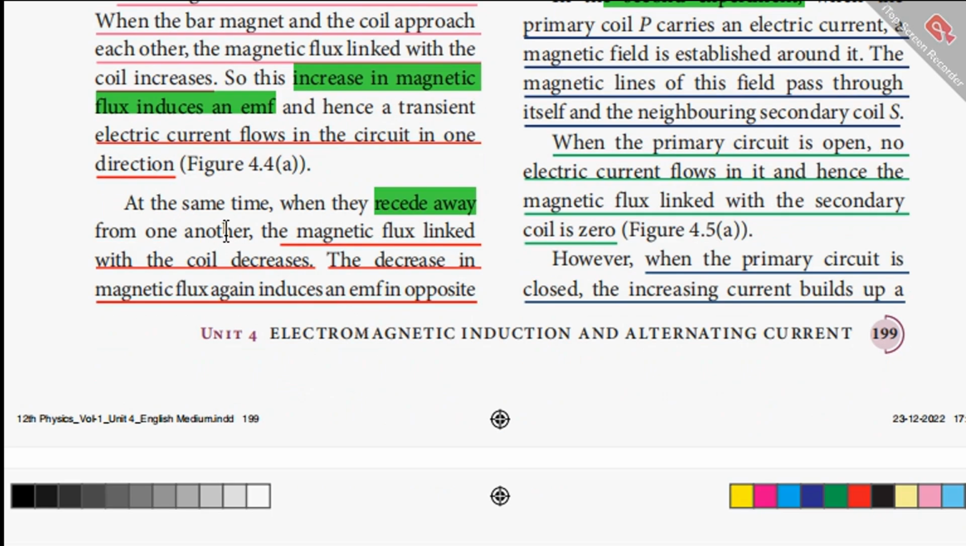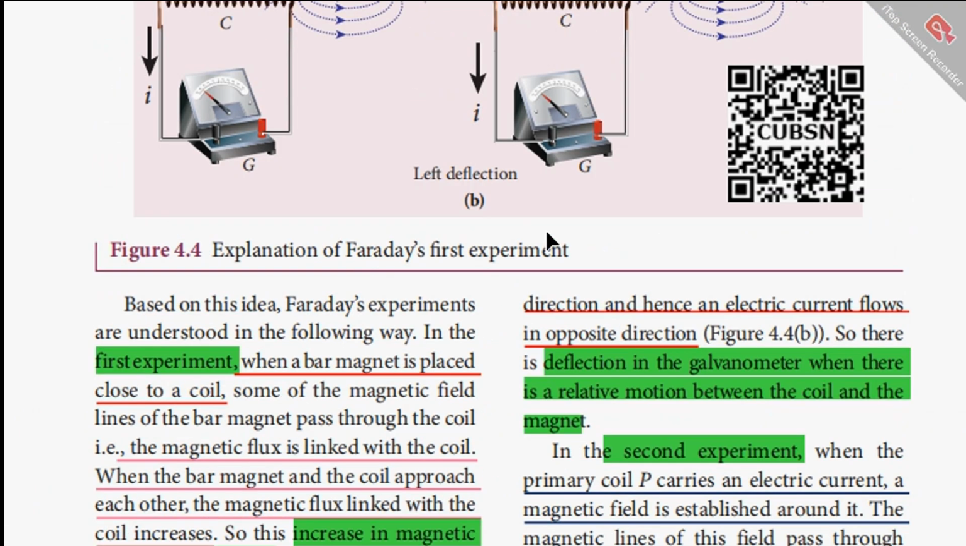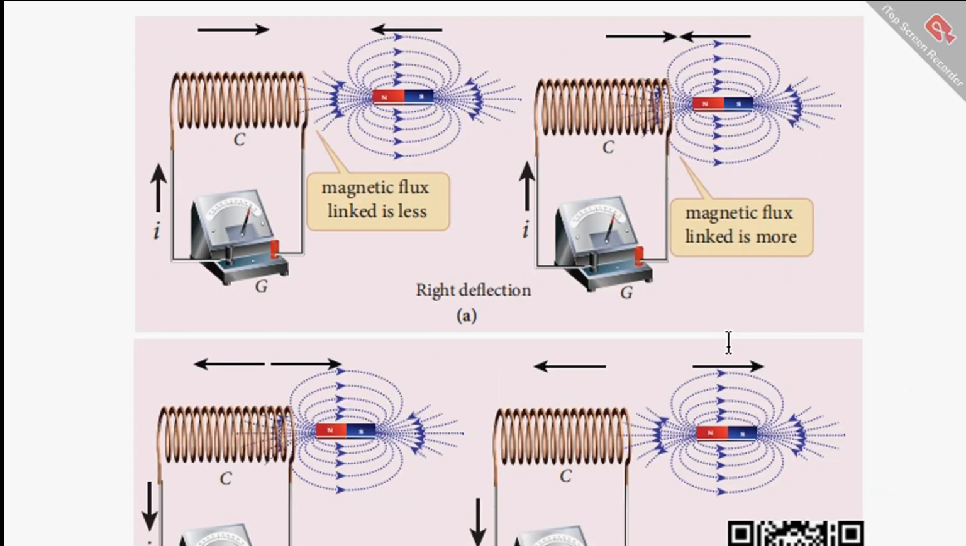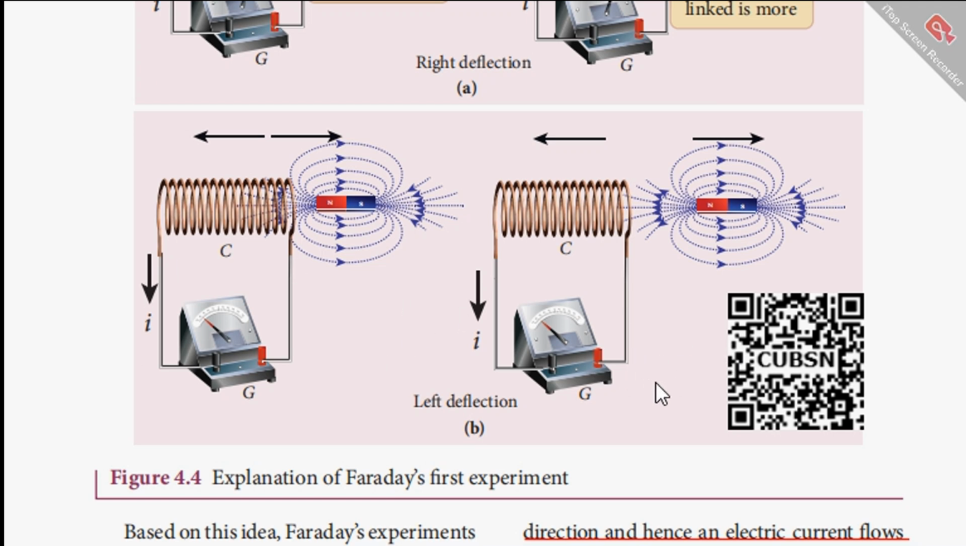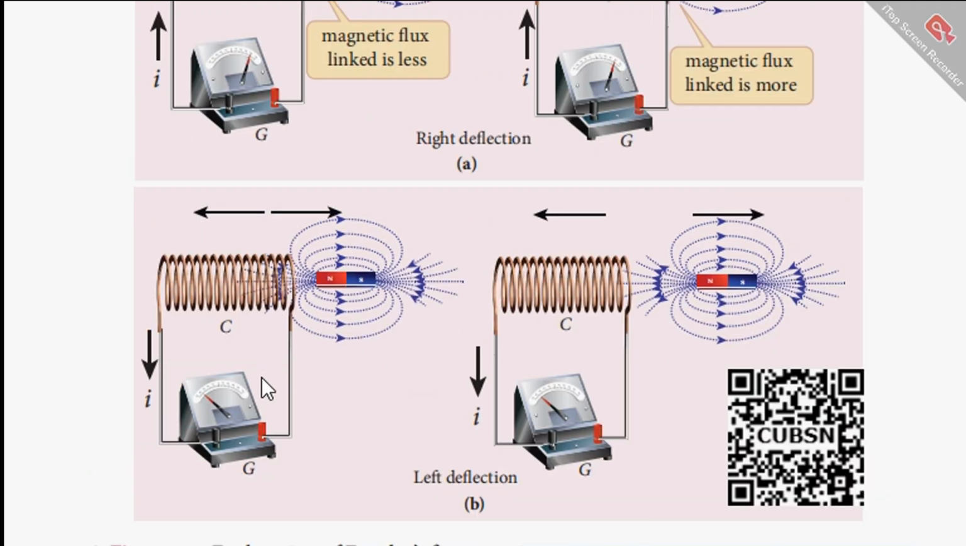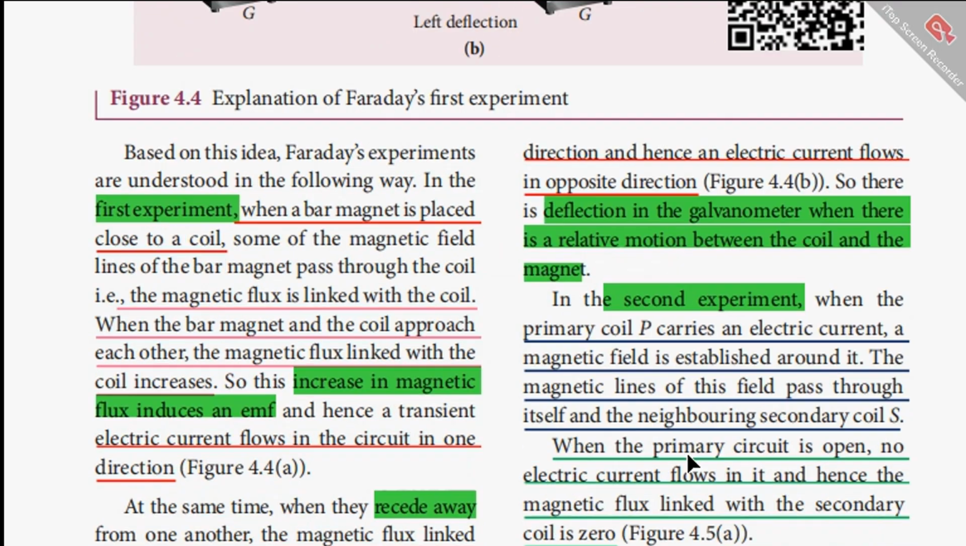And when they recede away from one another, the magnetic flux linked with the coil decreases. The decrease in magnetic flux again induces an EMF in the opposite direction, and hence an electric current flows in the opposite direction, as shown in diagram 4.4b here. So there is a current in the opposite direction as shown by the deflection in the galvanometer. So there is a deflection in the galvanometer when there is a relative motion between the coil and the magnet.